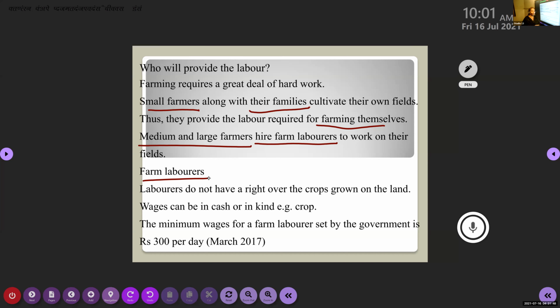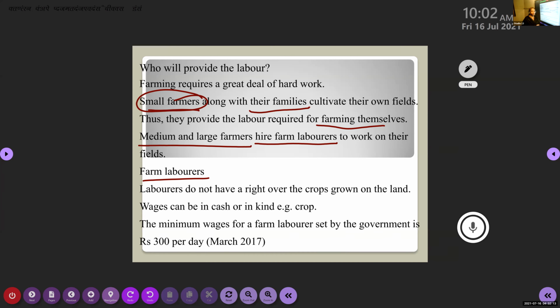So to get employment, they will go to others' fields and work. And one more thing is that sometimes the small farmers have a small plot of land, so they will work on that. They may have extra time sometimes, or they don't have much money. So they will go and work in the fields of large farmers also.